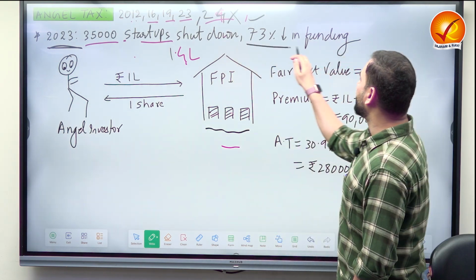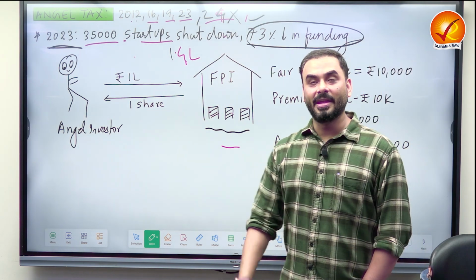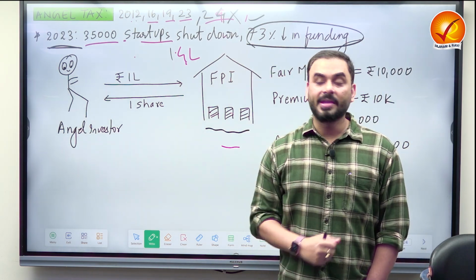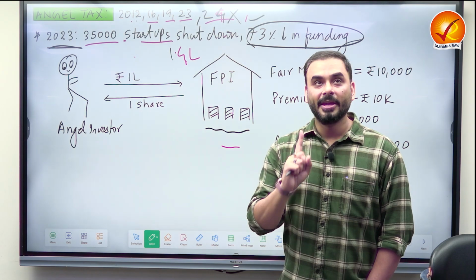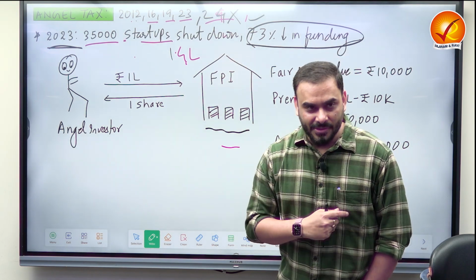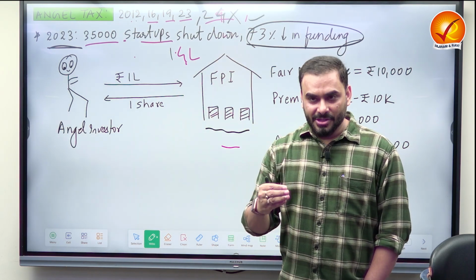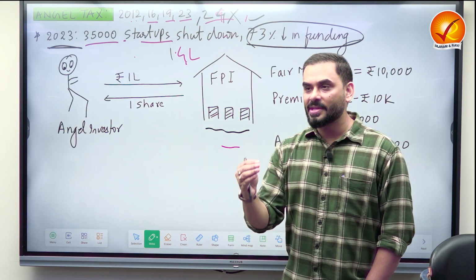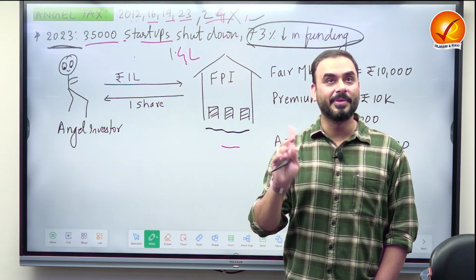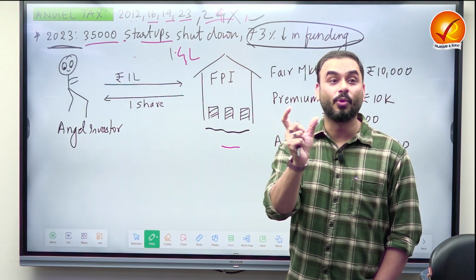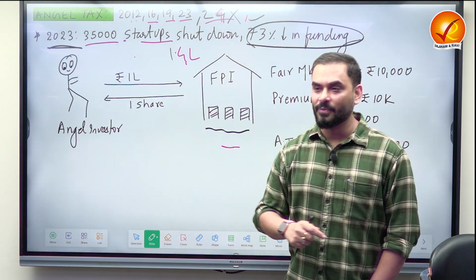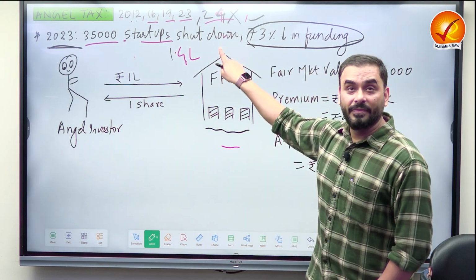Look at this. 73% reduction in funding in 1 year. Why? Global factors and Indian factor, inflation. Global factor, geopolitical reasons. Because the countries who invest in India, countries like China, like USA, etc., Singapore, they are having their own problems because of this Russia, Ukraine, etc., like a Cold War. It's a full-fledged war. So because of that, a lot of disturbance has happened.